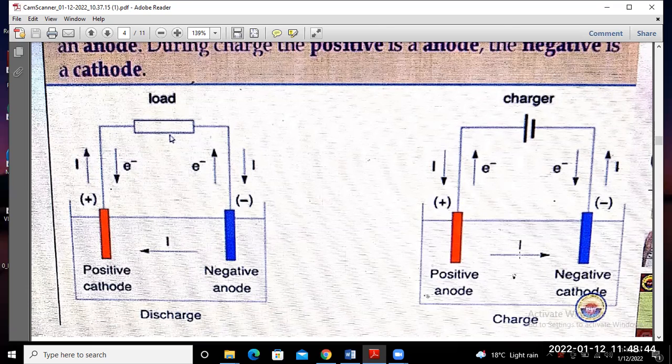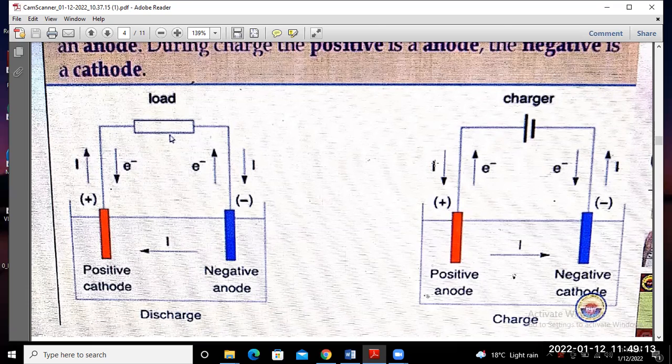Okay, so flow of direction from positive anode to negative cathode. Okay, and electron flow direction is reverse to current. So electron flow from positive anode, that means this terminal to this terminal. Okay, so this arrow is shown to the flow of direction of electron, and this one is showing the direction of current.